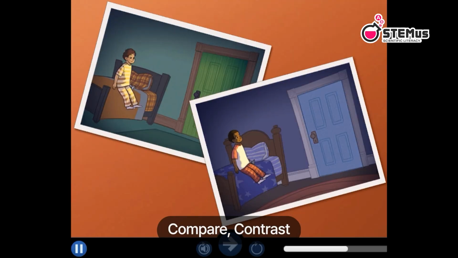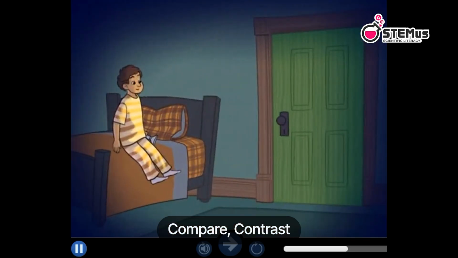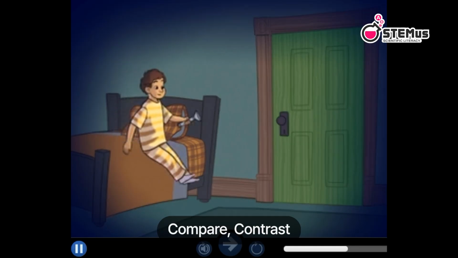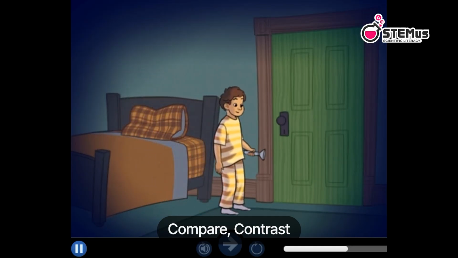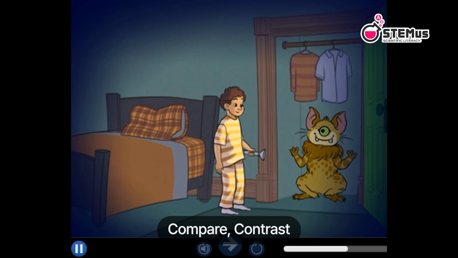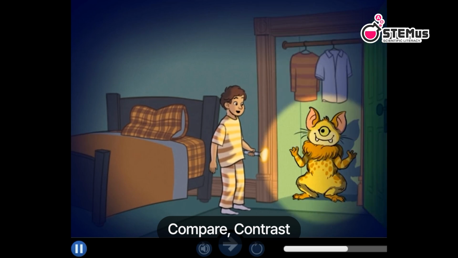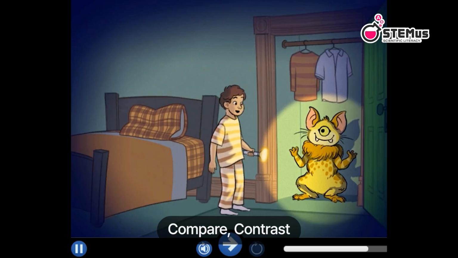Now, listen to the second story. Santiago rubbed his eyes. It was late. He was tired. He walked to his closet. Slowly, he pulled the door open. Surprise! Click Move On when you're ready.